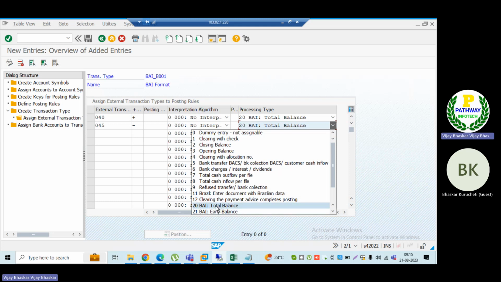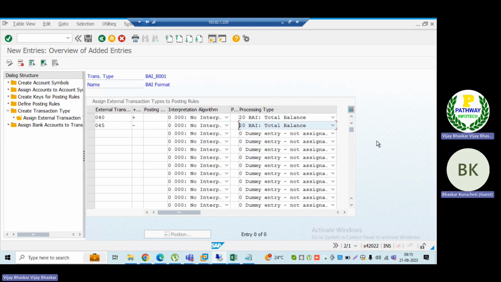You can see BAI total, BAI yearly. 20 is BAI total, opening balance and closing balance. If you want to see clearing, payment advice, complete postings, you can select that. Or even if we are not using BAI, you can select opening balance and closing balance for MT940 and other formats, and use it after processing. Now 40 and 45 I have mapped successfully here.